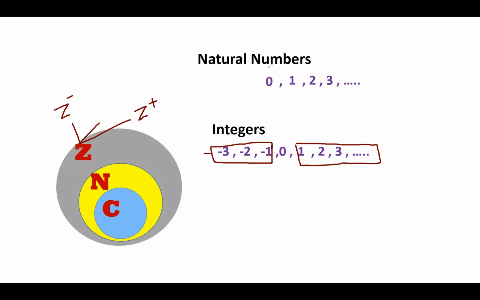And it also includes 0. You must remember 0 is neither positive nor negative. It means that 0 is not a negative number, and it's also not a positive number. It's in between them. So the integers, the set we call Z, include Z positive, all the positive numbers, Z negative, all the negative numbers, and 0. So this is the third set that we have.